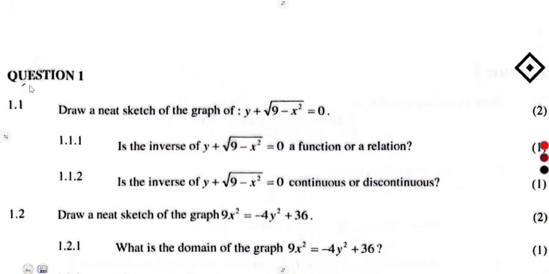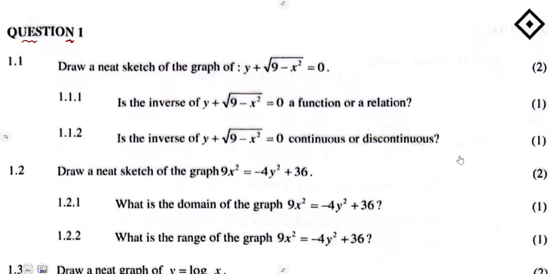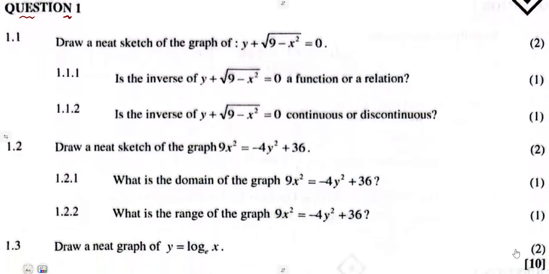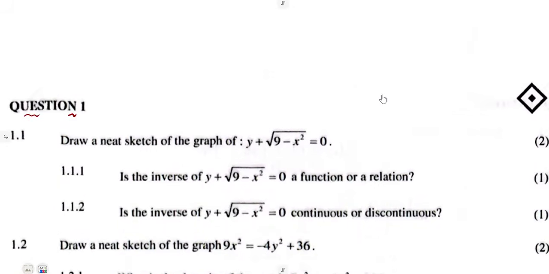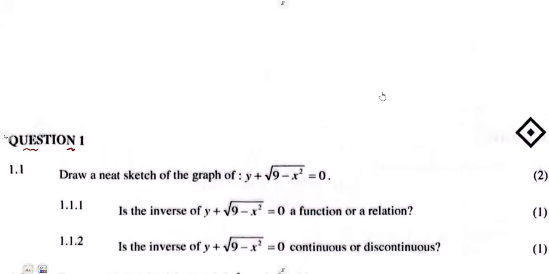Question number 1. You were given this part on our functions and graphs, which is 10 marks. And 1.1, you are being asked to draw a neat sketch of y plus the square root of 9 minus x squared is equal to 0. What type of a graph is this? Y plus the square root of 9 minus x squared, and that's equal to 0.